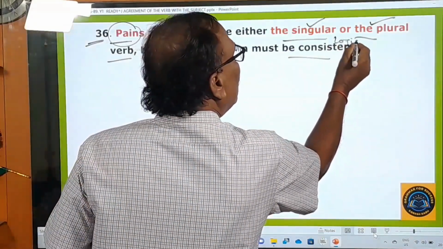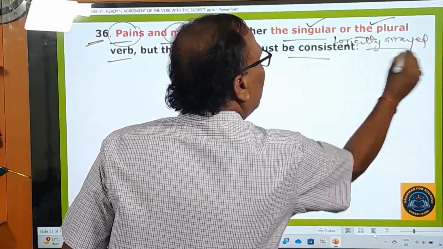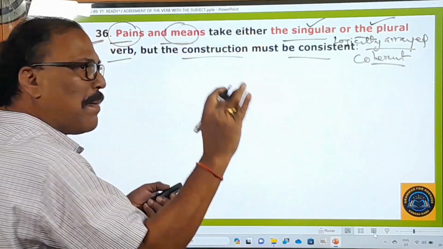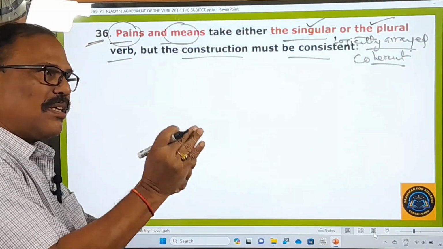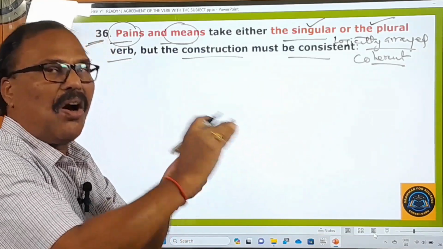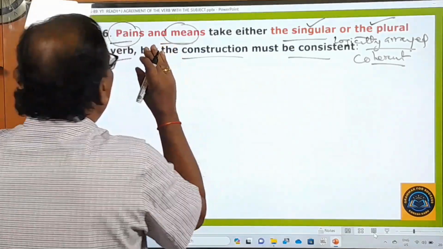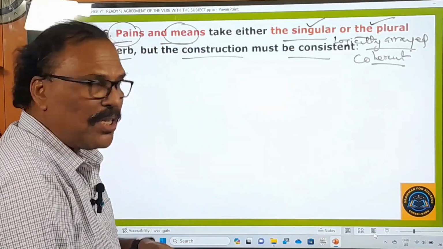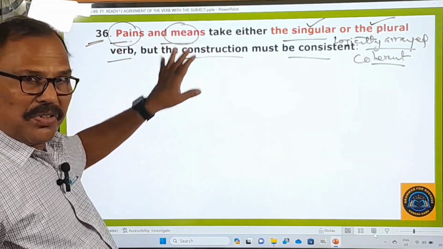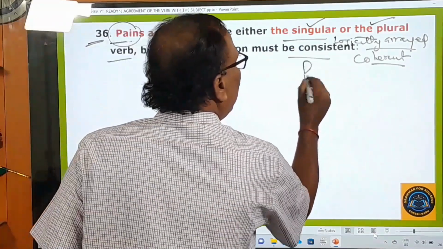Consistent means what? Logically arranged, or you can also say coherent. Coherent means compatible. The sentence, the arrangement of the words must be compatible, coherent, or logically arranged. So that is the condition here. And before I give you the examples, I would like to give you the meaning of these two words. What is this word pains? Pain is there.